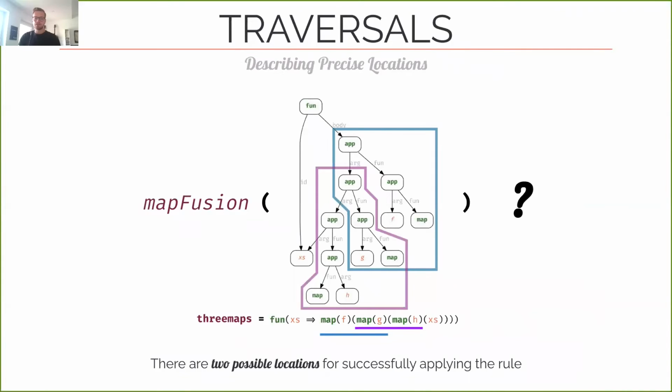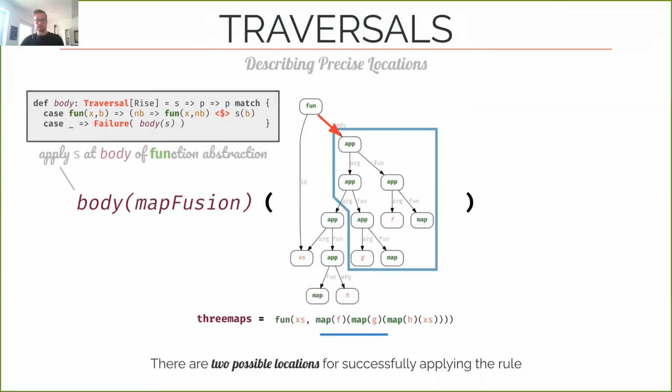Now, what if we have the following situation? Here you see a RISE program that contains three maps. If we now want to apply the MapFusion rule we've just defined, there are two possible locations for fusing the maps. We can either fuse the first two or the last two maps. With Elevate, you can precisely define locations in the AST using so-called traversals.